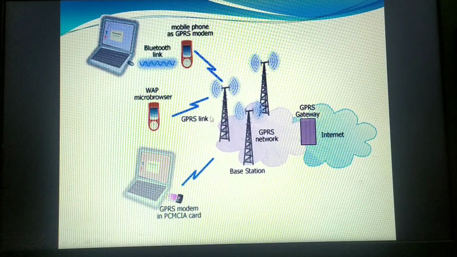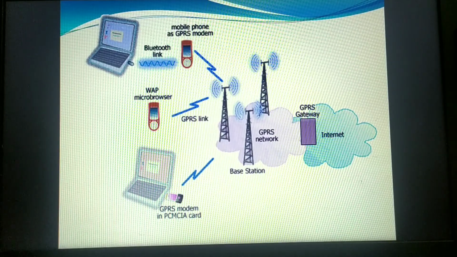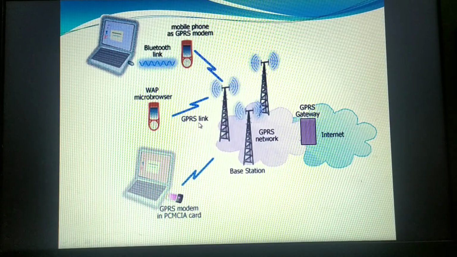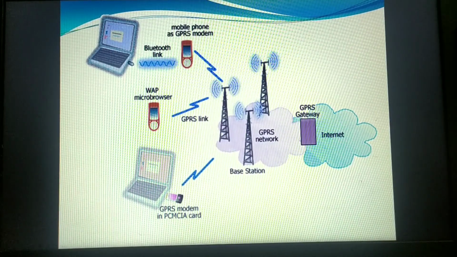Usually GPRS provides very high speed data transfer between 56 kilobits per second and 114 kilobits per second, and GPRS is usually charged only on the amount of data sent or received, not for the duration of the connection. One quality of GPRS is that it is always on, always connected. Previously we had other internet connections like GSM, which works based upon the circuit switching technique.